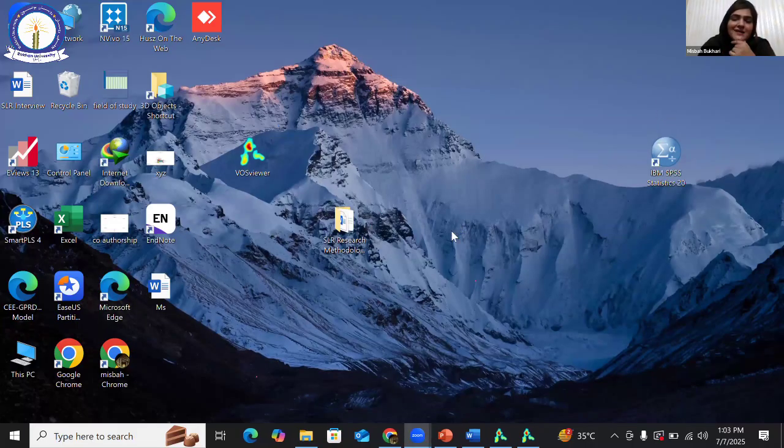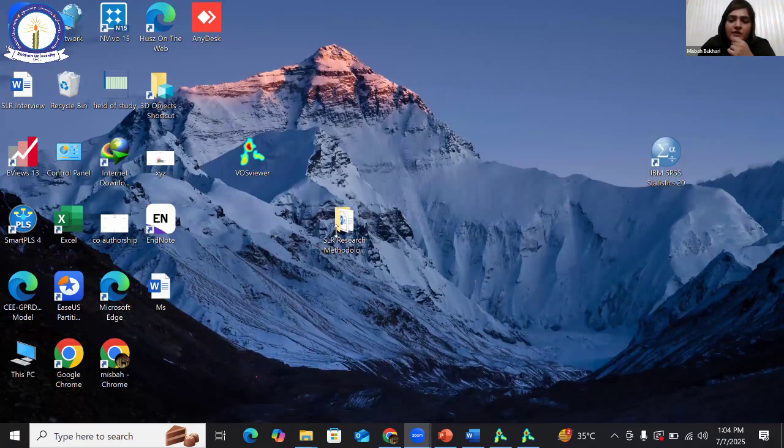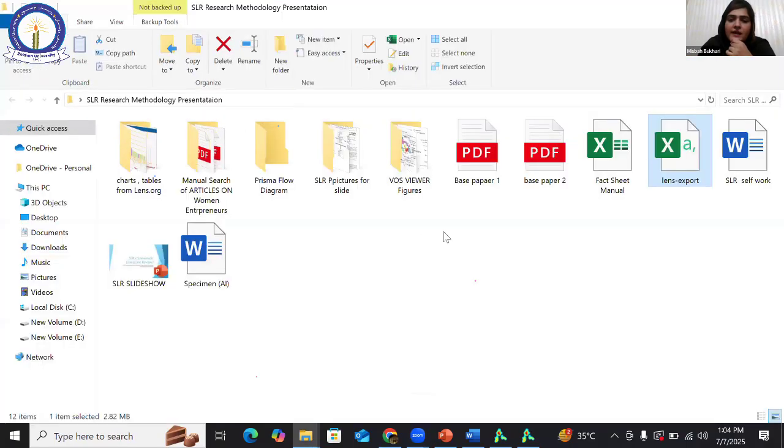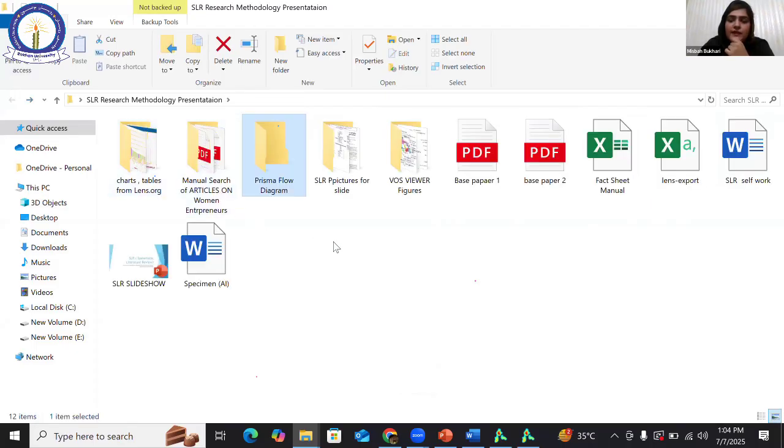From my side, Lens.org, Shiny apps. One thing more: inclusion and exclusion criteria are very, very important. For this, you can take the help of shinyapps.org or Dimensions, and you can even use the PRISMA flow diagram. You can also take the help of PRISMA and Shiny apps.